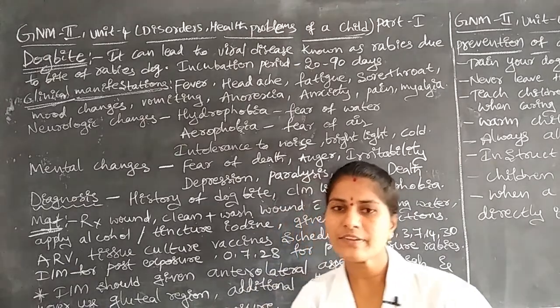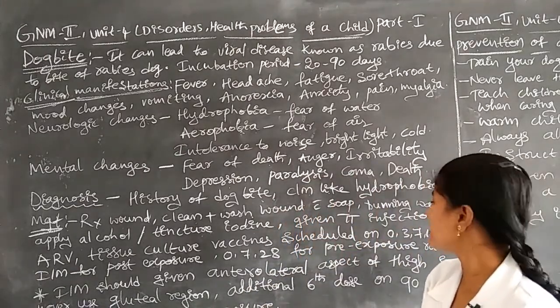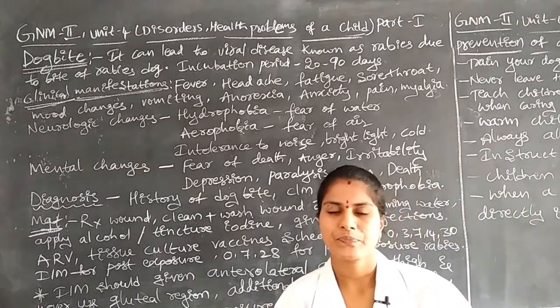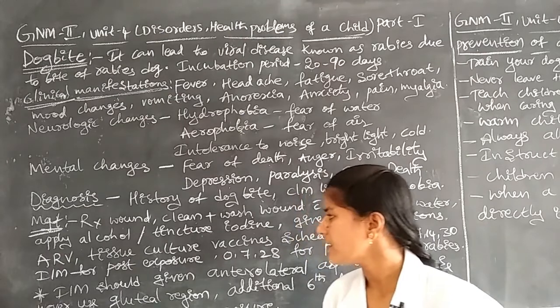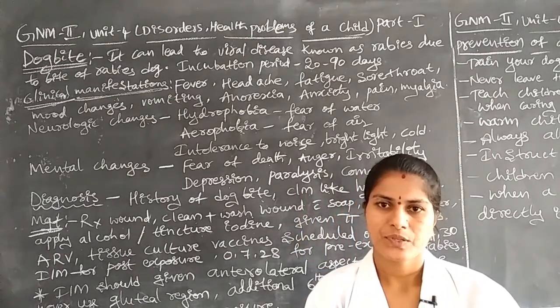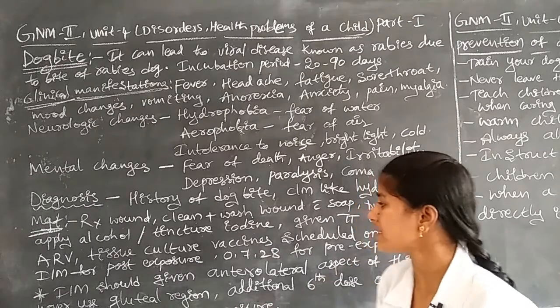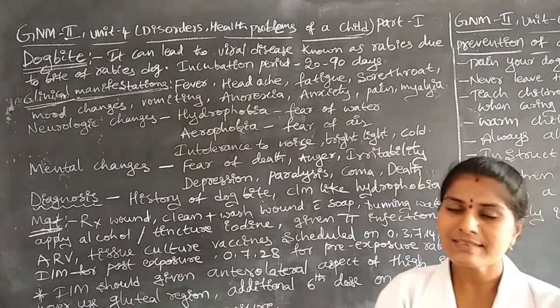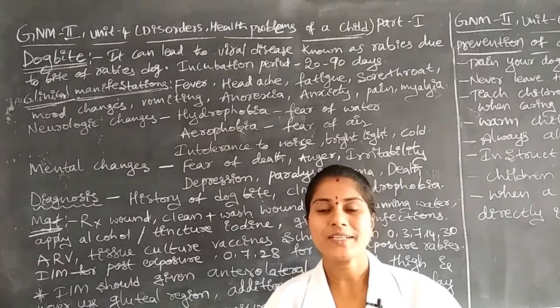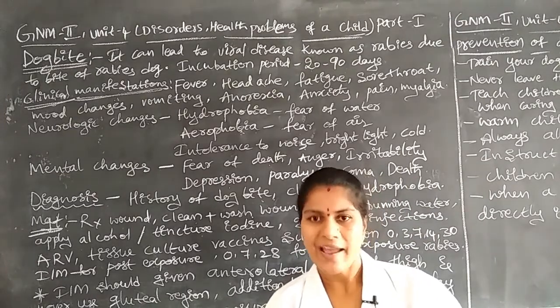Okay, next we go for one injection, that is the ARV, anti-rabies vaccine. Next we have to give vaccines like tissue culture vaccines, for which one schedule is there. Depending upon the schedule we have to administer these vaccines.